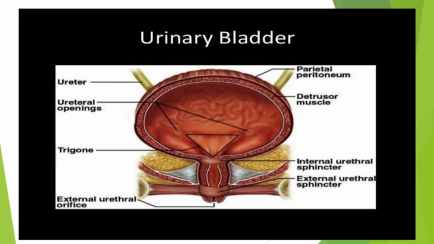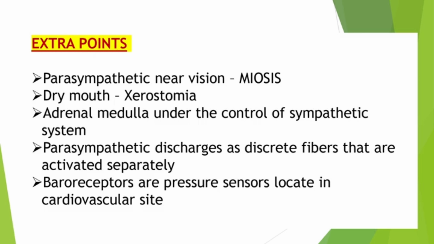The last slide I mentioned here, extra points. Whatever I skipped in the description, I mentioned here. Parasympathetic near vision, that means meiosis is coming. The eye action in the parasympathetic is meiosis, and dry mouth is called xerostomia. Maybe if they mention xerostomia instead of dry mouth, we want to know it, so that's why I mentioned that.